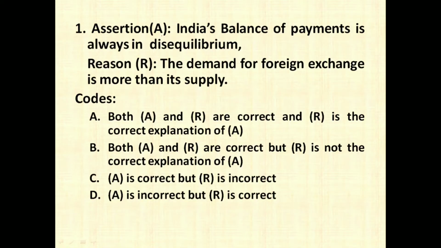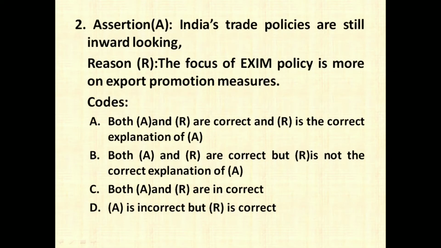The first question was on assertion and reasoning. India's balance of payment is always in disequilibrium. So this is a right assertion. The demand for the foreign exchange is more than its supply. Because we are importing more than exporting, we have to pay more in foreign currency. Therefore, demand for the foreign currency is more than its supply. So the right answer is going to be both A and R are correct, and R is the correct explanation of A.